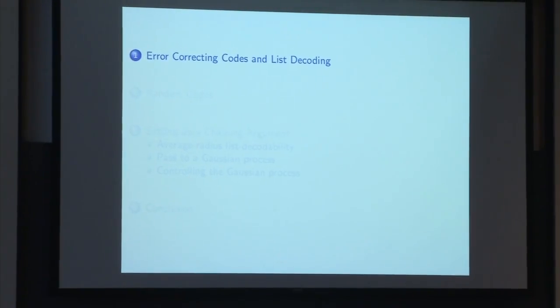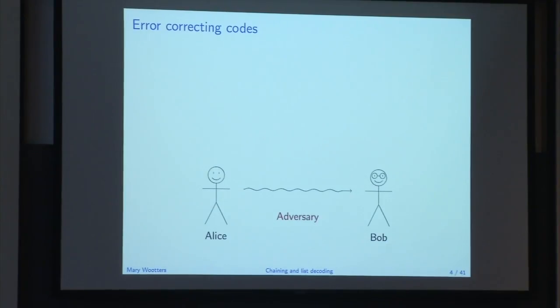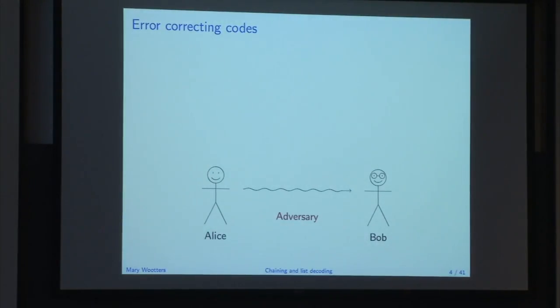OK, so let's get started with a very high-level introduction to error-correcting codes. At the highest level, error-correcting codes are a tool to solve a communication problem. Here's one common setup for the problem. We have Alice and we have Bob, and there's some adversary in between them. Alice wants to send a message to Bob. But the problem is that the adversary gets to corrupt, adversarially, some fixed constant fraction of her message.